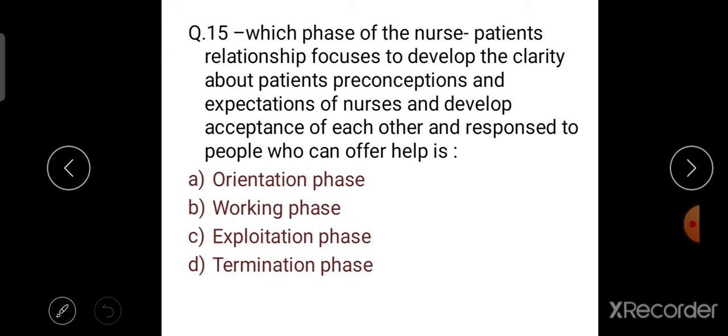Here, in the orientation phase a therapeutic environment is established, trust develops, and roles, goals, rules and limitations are defined.